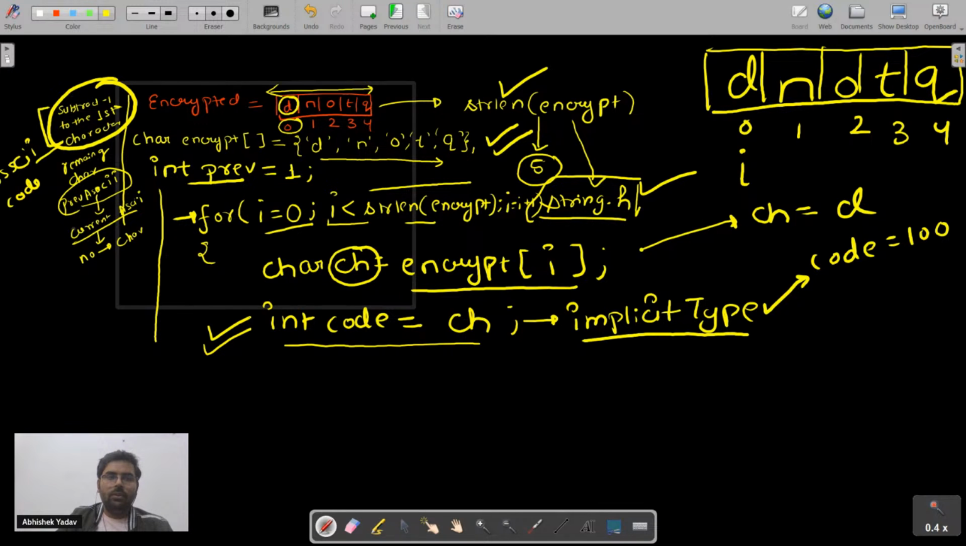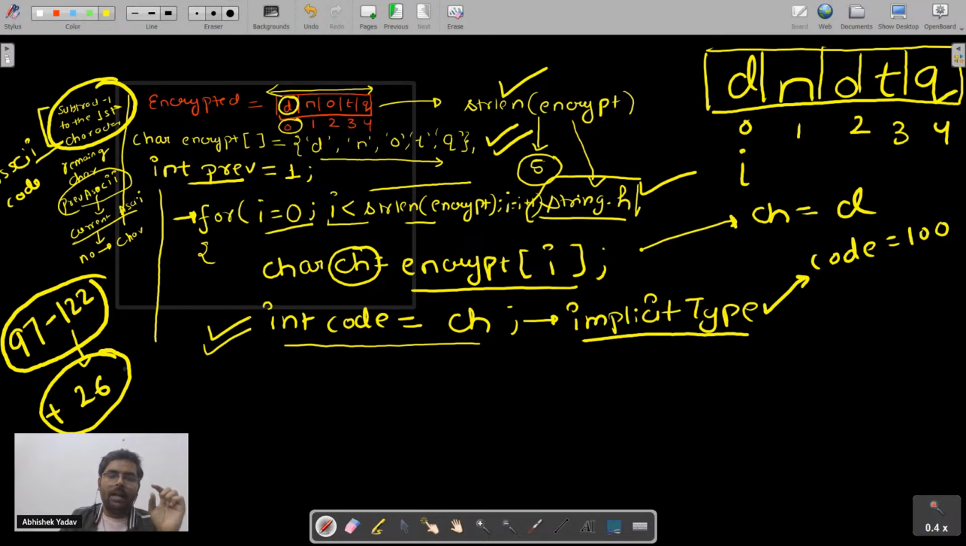Now I have to check whether this character is lying in this range or not, that is from 97 to 122. If it is lying in this range, then I have to do nothing. But if it is not lying in this range, I have to add 26 to it till the time it is inside this range, right? So here you can see I have to execute a part of the code again and again. So here I have to use a loop, correct?